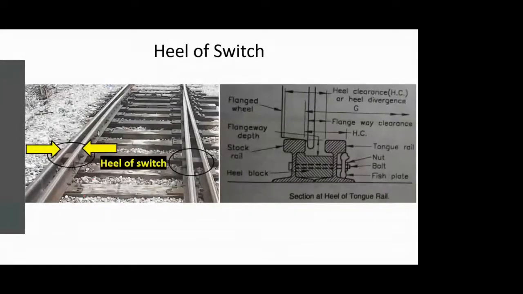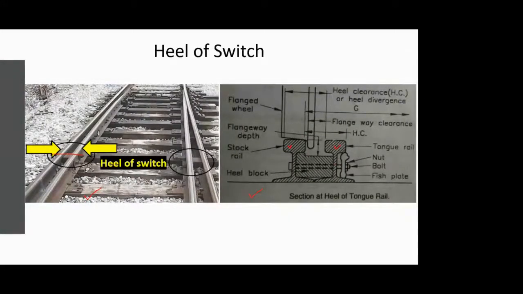Okay, so the same figure I have just shown on the left side, and on the right side, what you see is a typical sketch from your book which I have taken. So if I cut this section, I'll be getting such a figure, which is shown on the right. So you have a stock rail, you have a tongue rail.